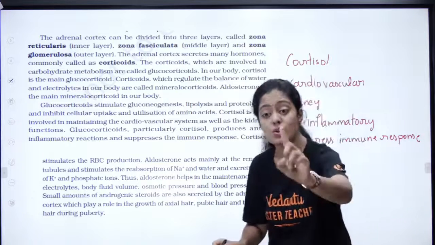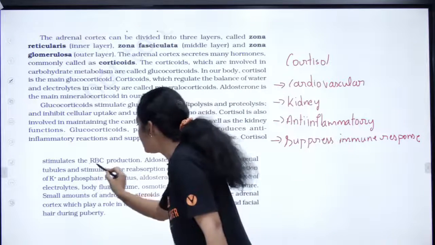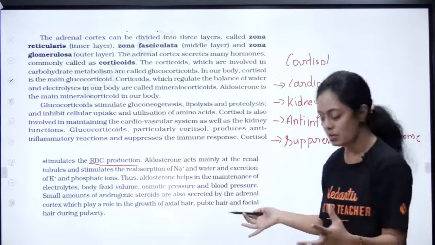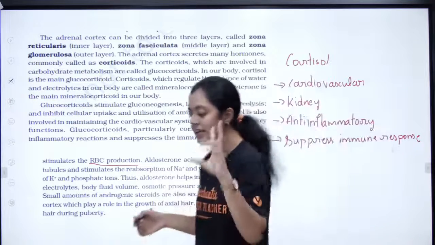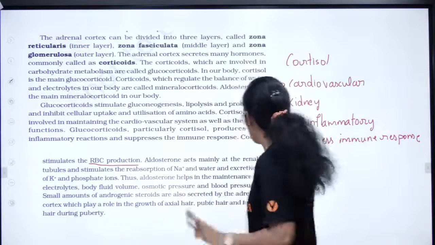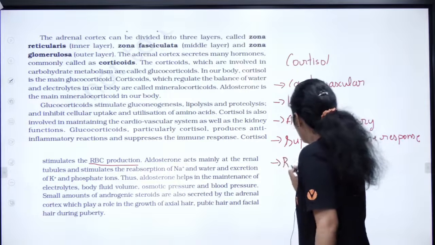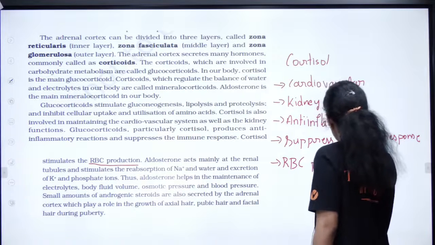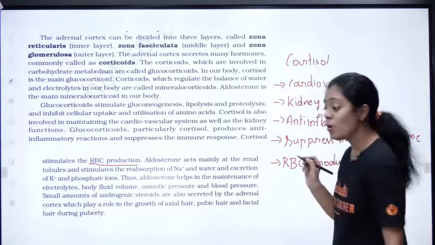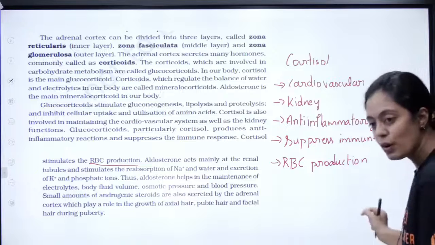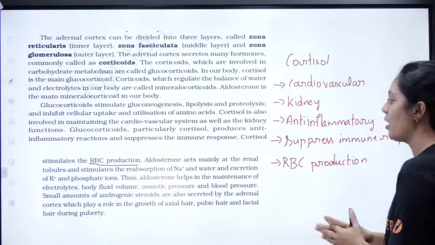Then it also stimulates RBC production, right? Can anyone remember? A little while ago I told you, there is one more hormone that helps in RBC production. Can anyone tell? Cortisol also helps. There is one more hormone we discussed: thyroid hormones. Right? So thyroid hormone and cortisol, both of them help in RBC production.